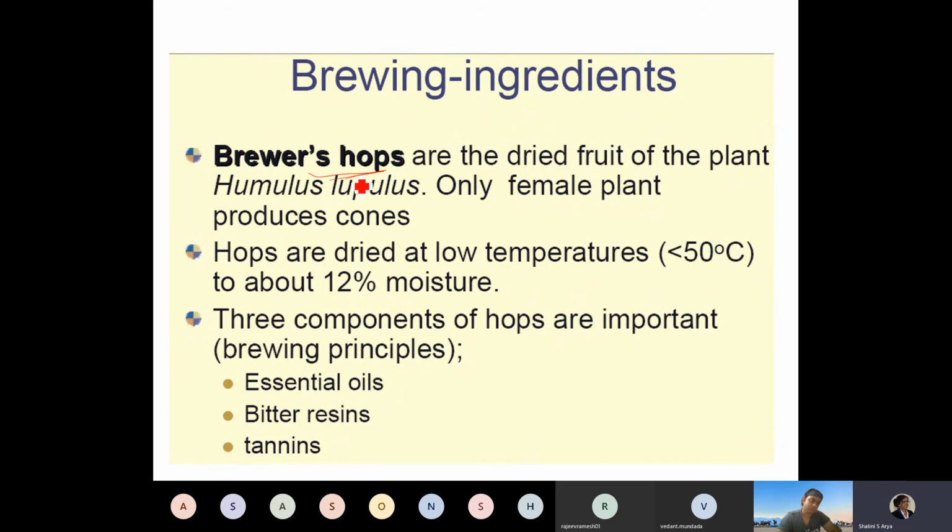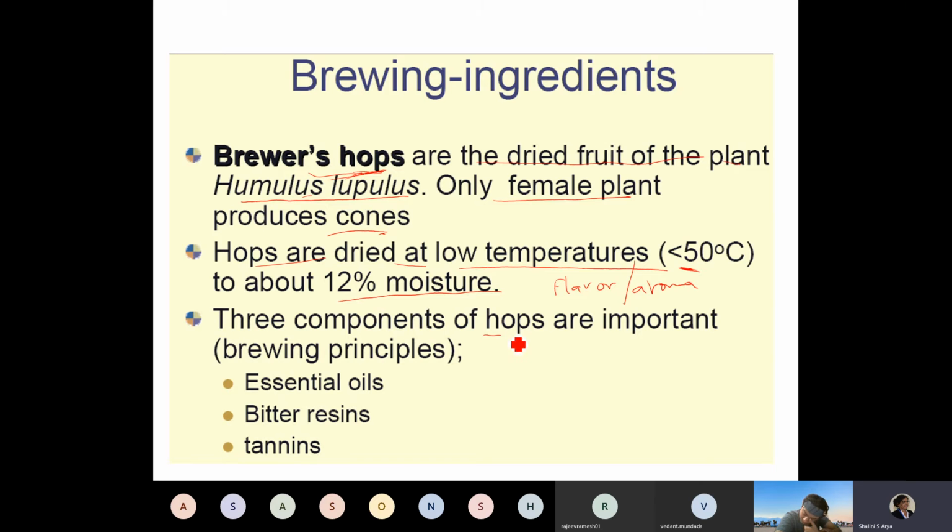Then the third ingredient, or fourth ingredient, is hop. These are the dried fruit of the plant called Humulus lupulus. Only the female plant produces these cones. If you search for it on Google, you will get beautiful pictures of this plant fruit. These hops are dried at a very low temperature, less than 50 degrees Celsius, so that you get a moisture of 12%, and the flavor and aroma are also preserved.